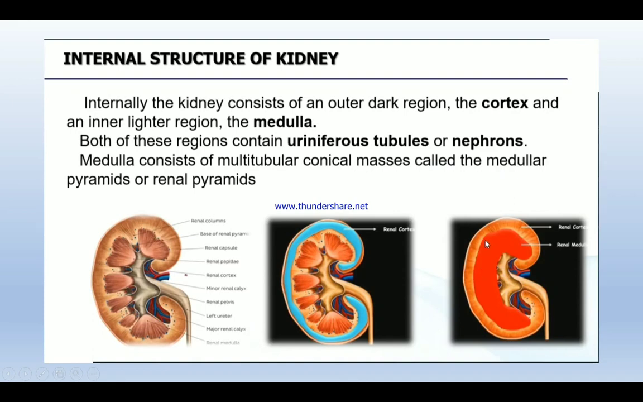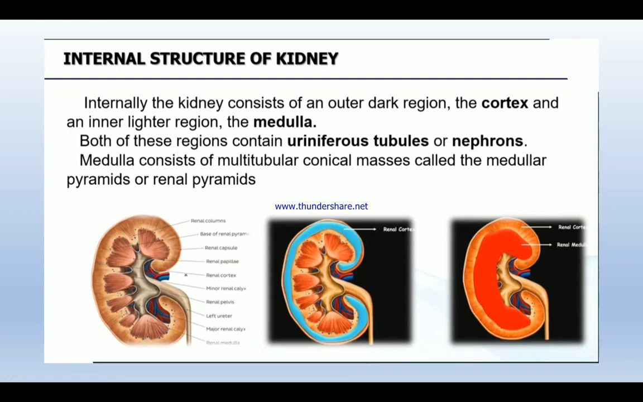Both of these regions contain uriniferous tubules. So these kidneys contain what? Uriniferous tubules, or else you can say nephrons. Millions of nephrons are present in the kidney. And this medulla means what? The inner part. This medulla contains